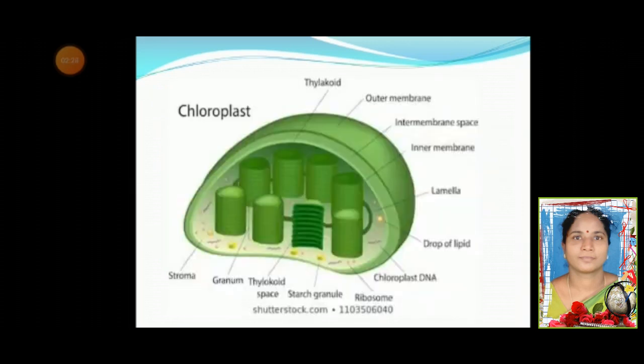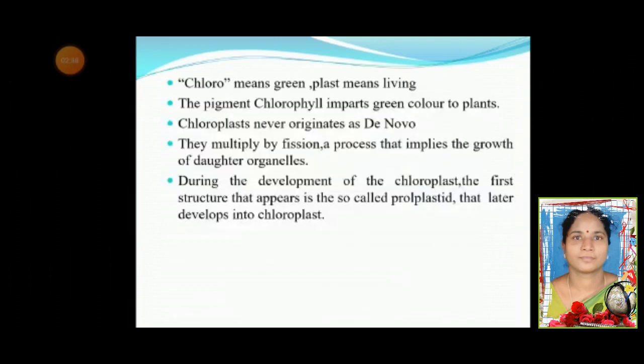This is the structure of the chloroplast, which contains the outer membrane and the inner membrane. Both the membranes are separated by a space called the intermembrane space. You can see the granum, the stroma, and the thylakoid membranes, along with the starch granules and the ribosomes. Chloro means green, plast means living. The pigment chlorophyll imparts green color to the plants.